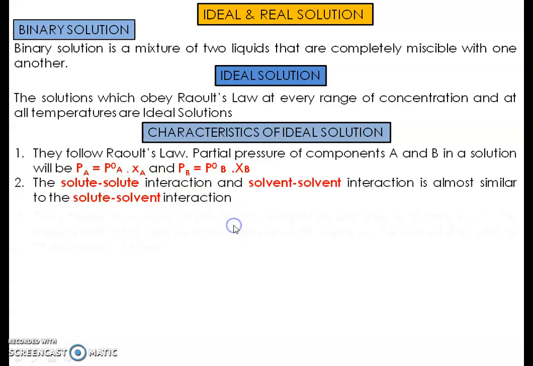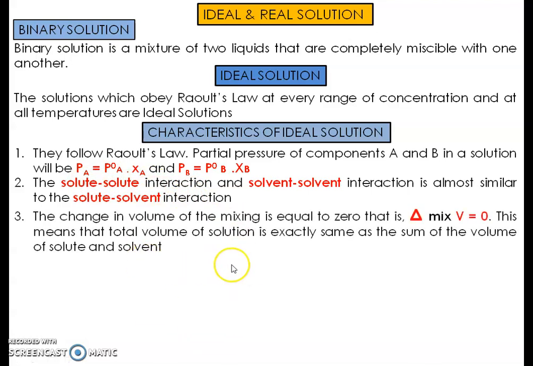The next characteristic is that the change in volume of mixing is equal to 0. We can denote it as delta mix V, and we say the change in volume is equal to 0. This means that the total volume of the solution is exactly the same as the sum of the volumes of solute and solvent. When you add two components, solute and solvent, suppose the solute is 5 ml and the solvent is 5 ml, or the solute is 2 ml and the solvent is 8 ml, then the resultant solution must be 10 ml.